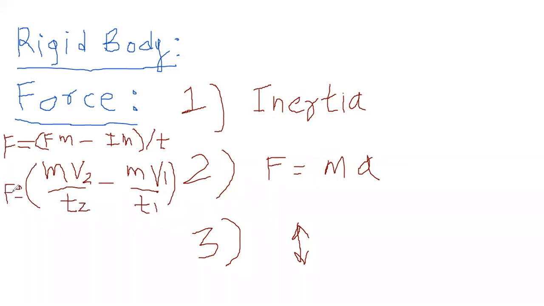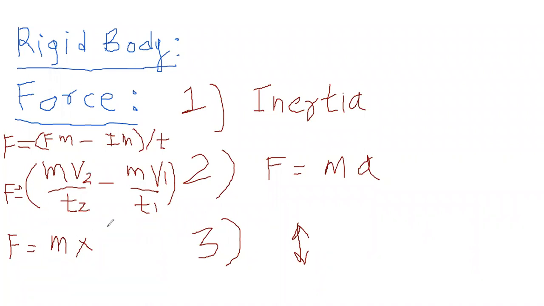m is common because mass will not change. Mass will remain constant for that body, right? So we can take it common, right? Mass multiplied by, now rate of change of velocity is acceleration. You can get it that velocity final minus velocity initial divided by time final minus time initial, means the difference of time.